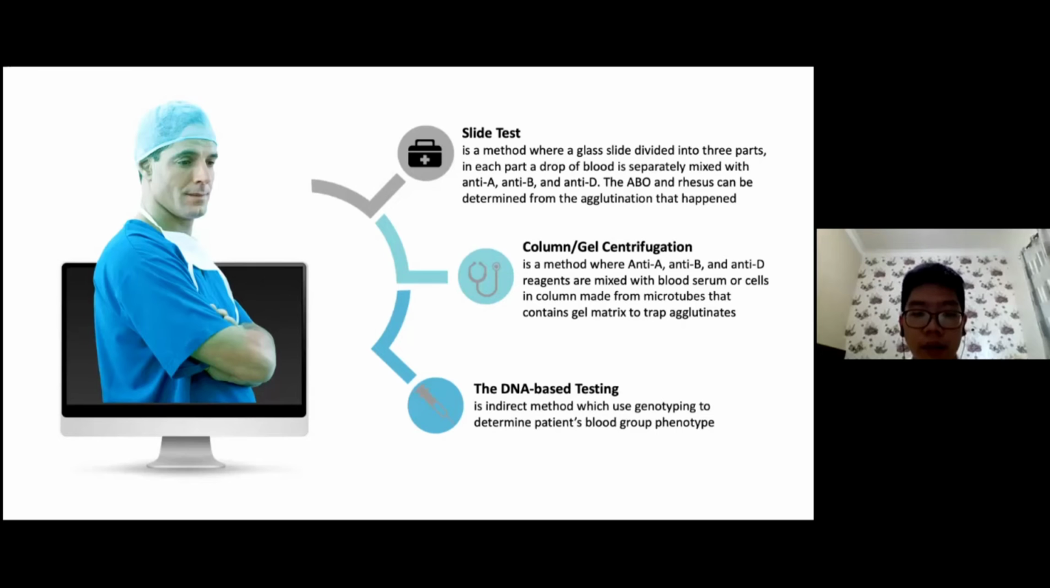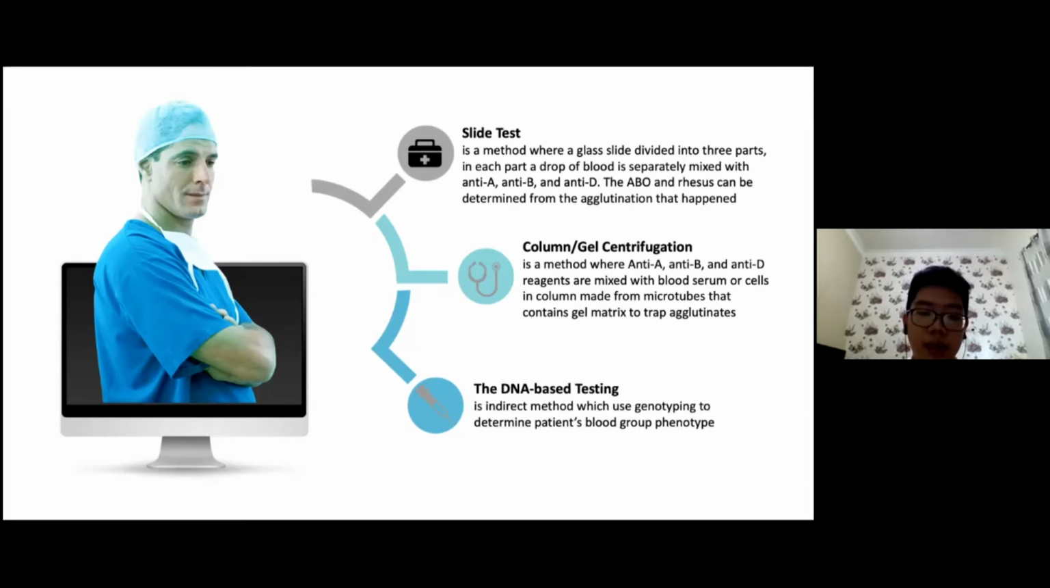There is also microplate technology to determine blood plasma and RBC antigens. This method is more sensitive and faster. The more moderate approach is the column or gel centrifugation. The blood serum is mixed with reagents of anti-A, anti-B, and also anti-D in columns. The columns are made from microtubes which contain a gel matrix that traps agglutinates. The advantages of this method are that it is easy to operate and straightforward.